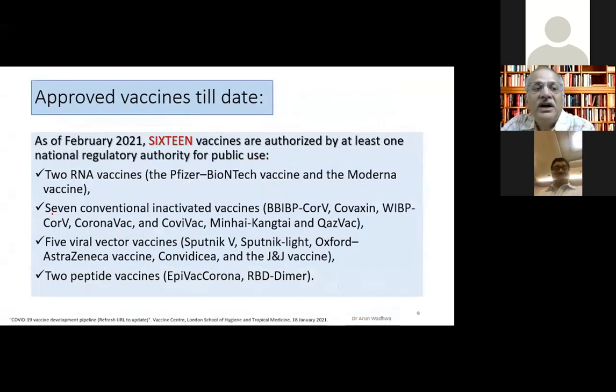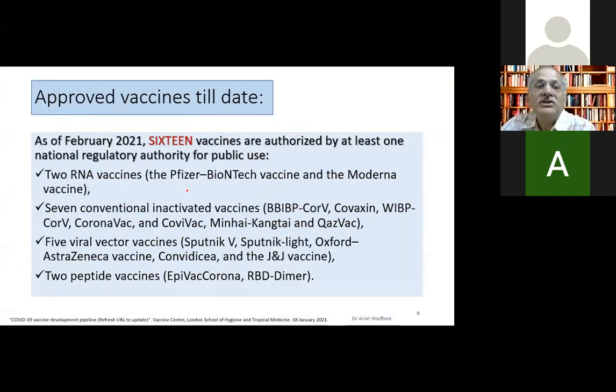Then you have 7 conventional vaccines, the inactivated vaccines like our Covaxin. There are 2 Chinese vaccines, the BBIP, WBIP, which I'll go into details, the Sinovac, Coronavac. Then there's one from Kazakhstan also, and there's another one from Russia. 5 viral vector vaccines like Sputnik, Sputnik-like, Oxford AstraZeneca, Convidecia, and J&J, and 2 peptide vaccines, the EpiVacCorona and the RBD dimer. Both of them are from China.